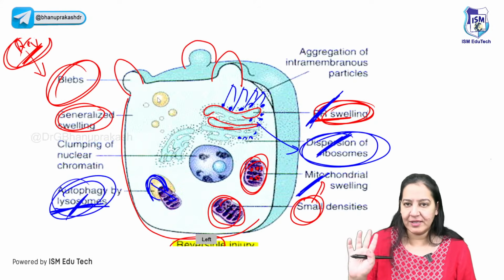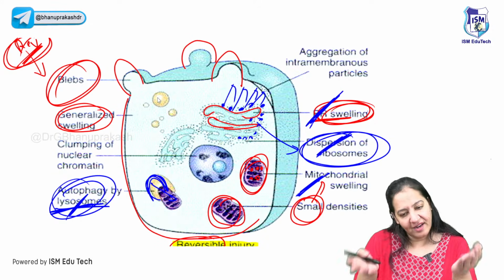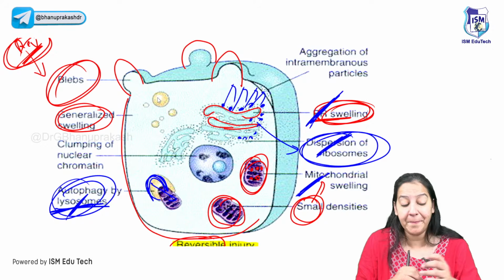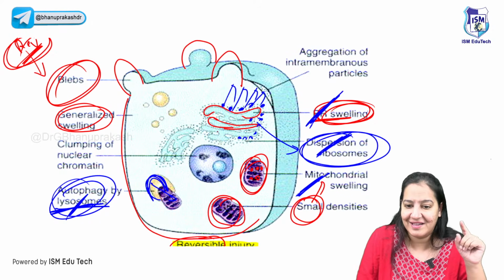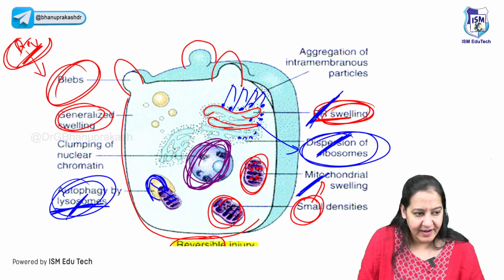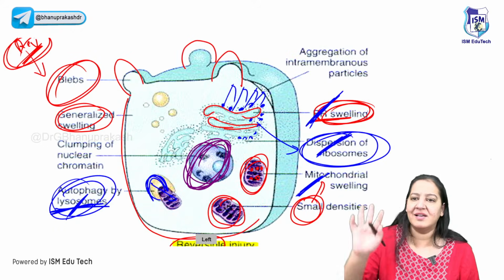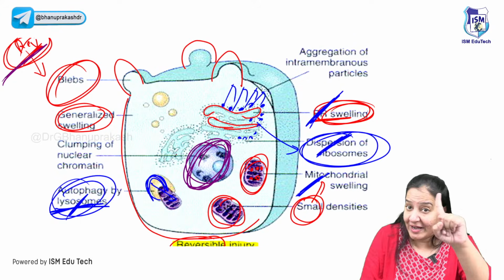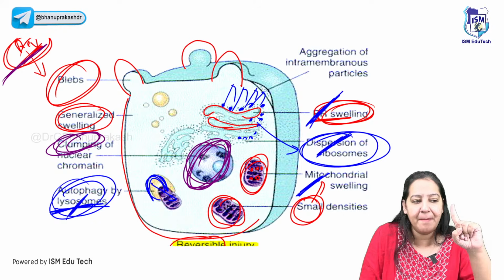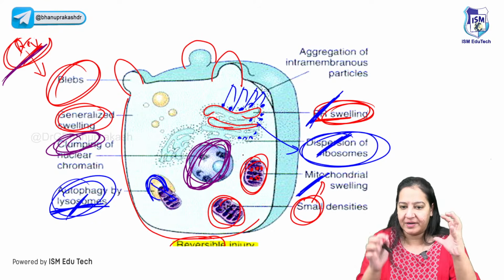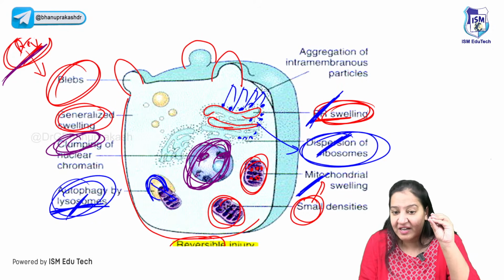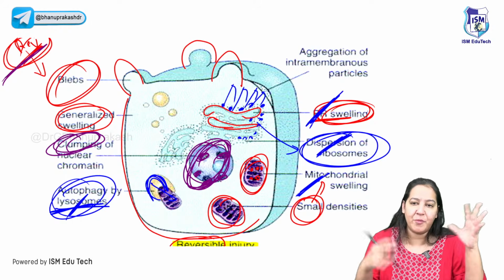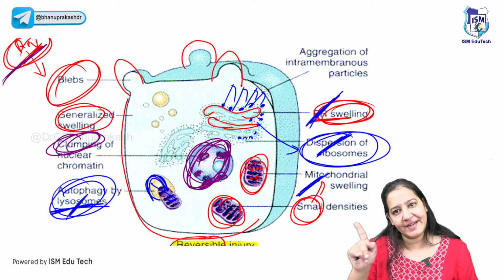So these are the four organelles we have compared back to back. And the last thing we have to compare here is the nucleus. See the nucleus here and see the nucleus here. In reversible injury, the nucleus shows only one thing, clumping of the nucleus. The nucleus got clumped. Can you see? Small clumps, clumps formed inside. Chromatin got clumped. So that is reversible.